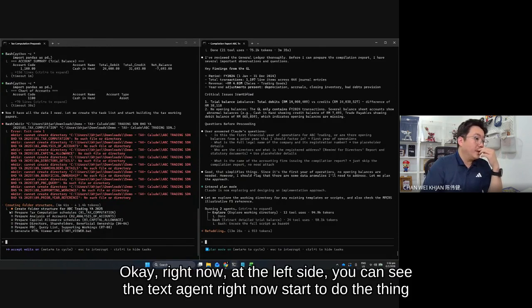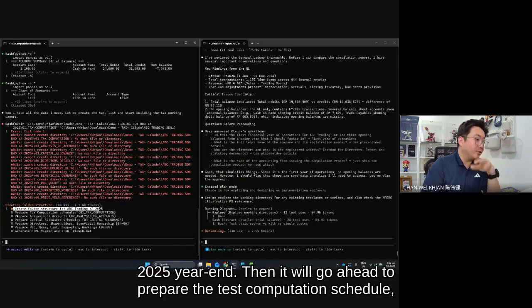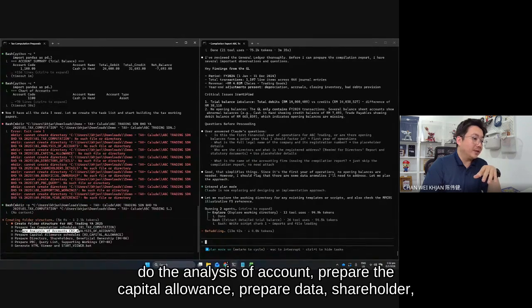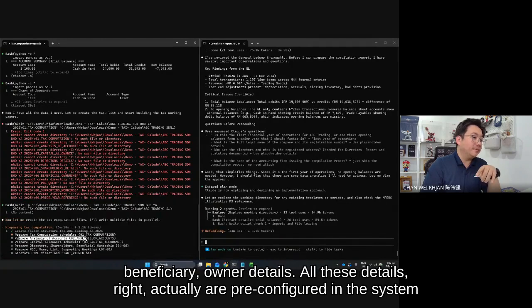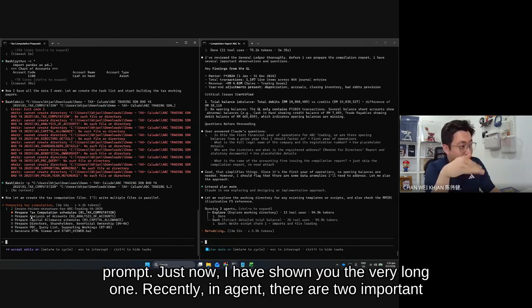Right now, on the left side, you can see the tax agent starting to do things step by step. The first step, it will create a folder structure for ABC Trading Company for 2025 year end. Then it will prepare the tax computation schedule, do the analysis of accounts, prepare the capital allowance, and prepare director, shareholder, beneficiary, owner details. All these details are actually pre-configured in the system prompt. Just now I have shown you the very long one.